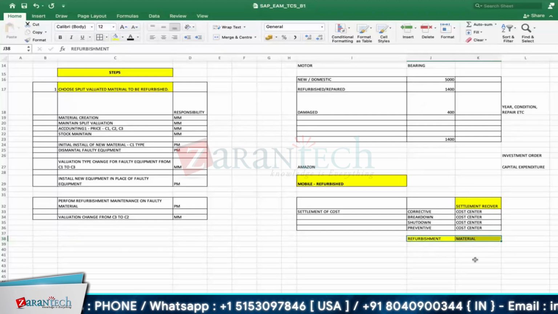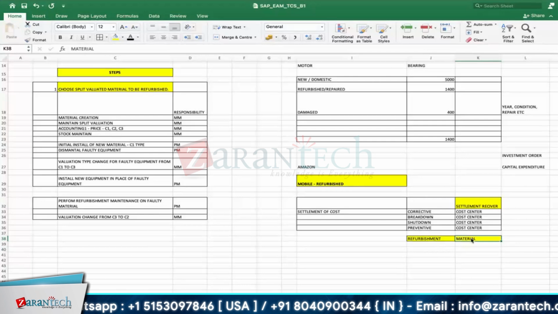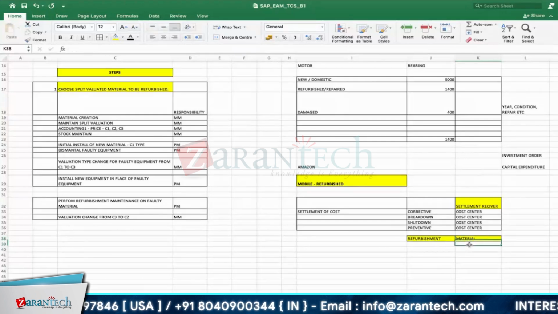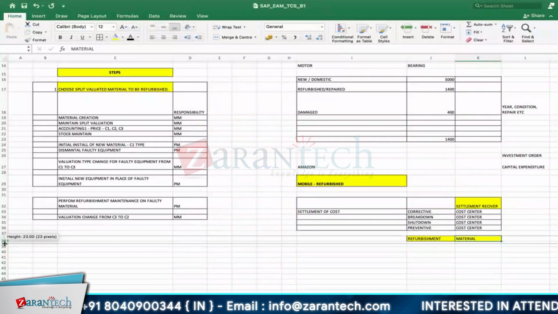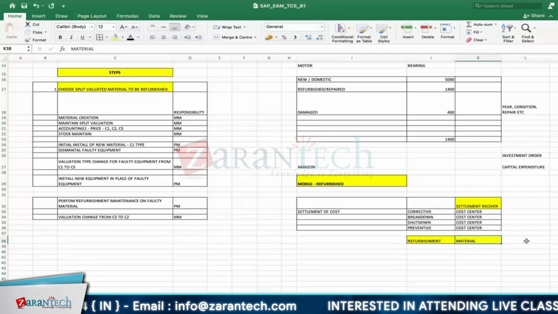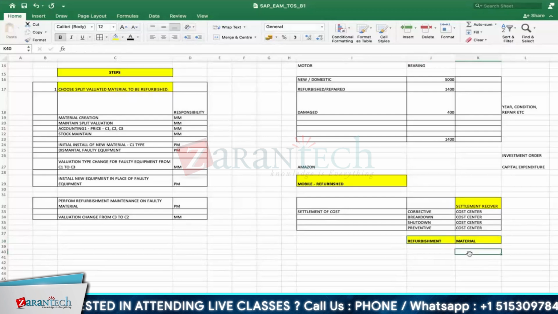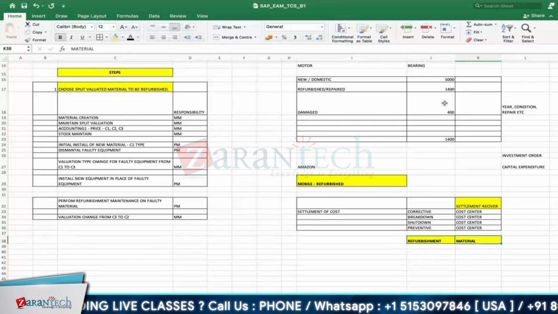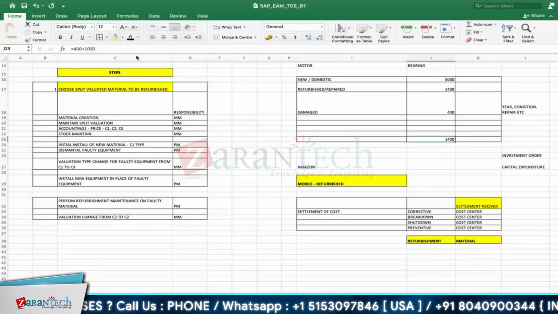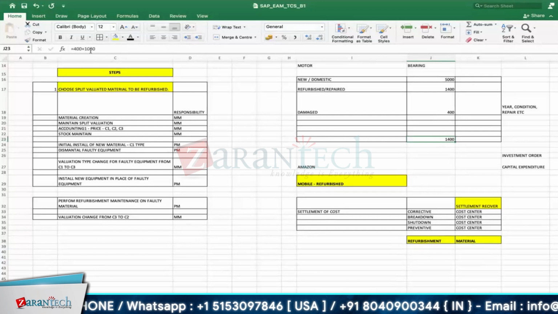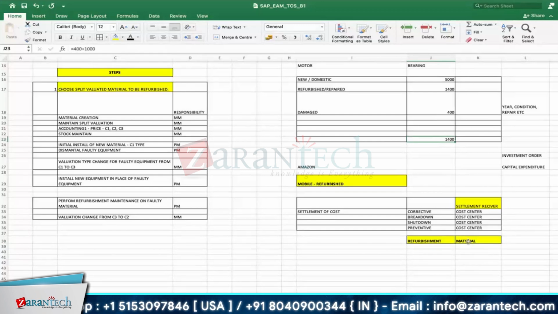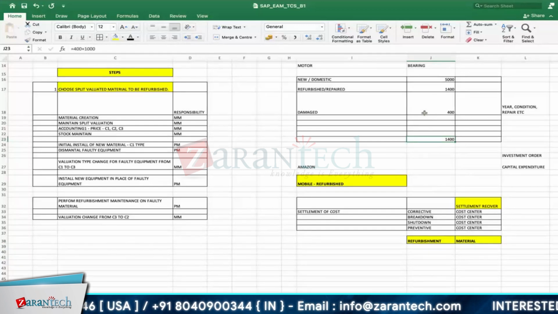Again, you can ask whether it is mandatory. By default, SAP settles it to the material, but if you want to change from this material to some other receiver, the answer is yes, we can. But by default, it will be settled to the material. We can change it if we require. The logic behind this is, for example, say the order cost is 1,000 rupees. That you are adding back to your material itself. Then the value will get increased.